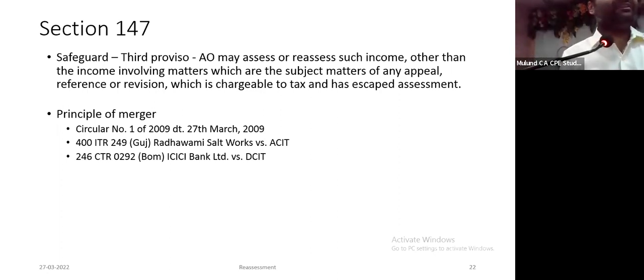So the AO makes an addition. For example, you have claimed a deduction of interest expense of 20 lakh rupees. The AO says no, 10 lakh should be disallowed because it is not towards the purpose of business income. For that 10 lakhs you are in appeal. Now he wants to reopen saying the balance 10 lakh should also be disallowed. So I will say this is the subject matter of consideration before the appeals, therefore you cannot reopen. I could have argued that, but there is no such protection in the new section. But I can now certainly argue that you have verified this, and it amounts to change of opinion. When you make a partial addition, it implies that you have applied your mind. And therefore, on the ground of change of opinion, you cannot reopen the assessment.